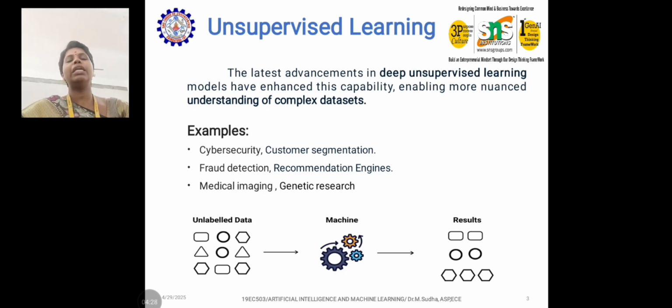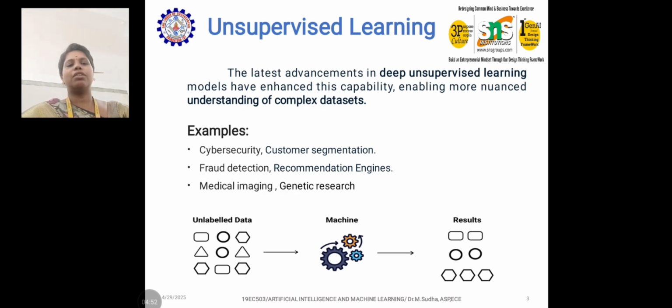It does the reactive process after the input that we feed into the machine. See the picture: it shows unlabeled data, the machine, and the results. Just by noticing the picture itself, we can get some knowledge of what the unlabeled data is.